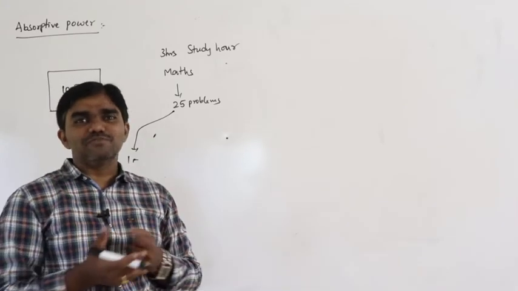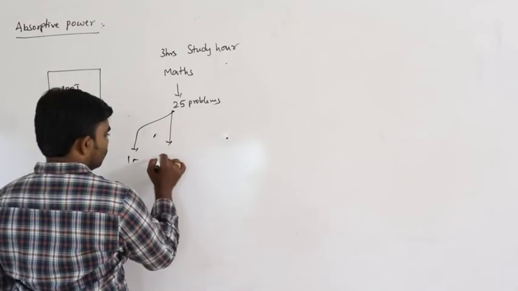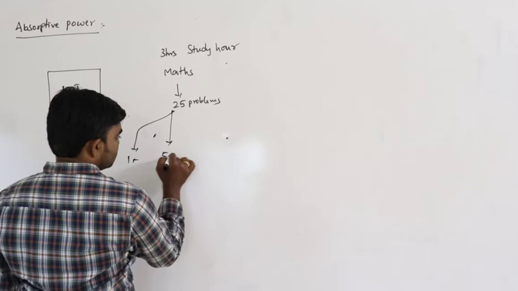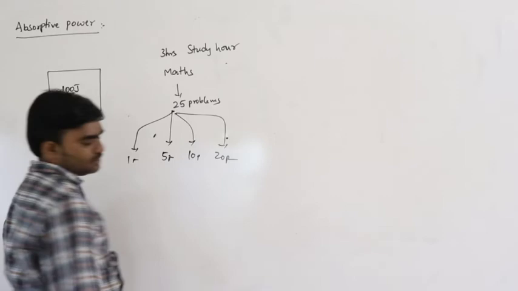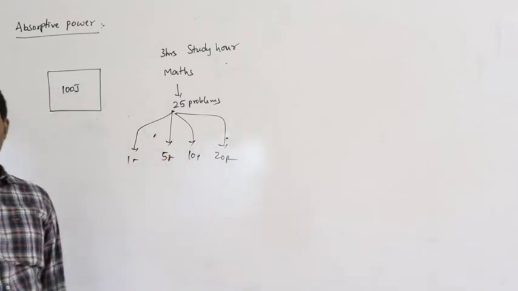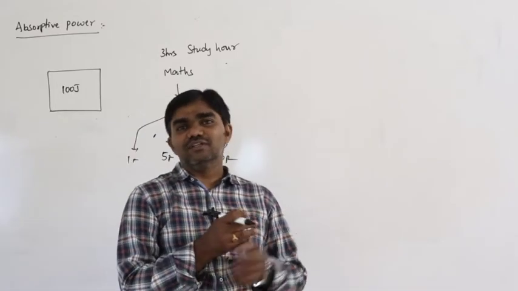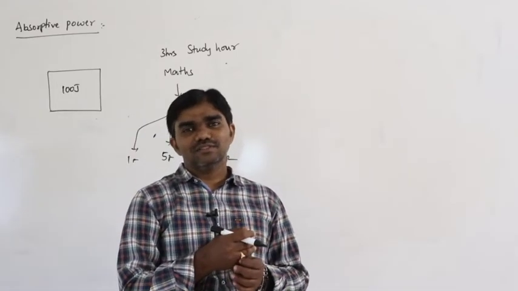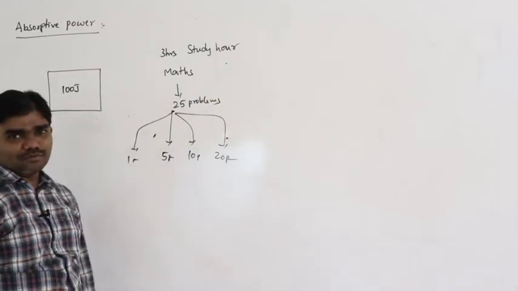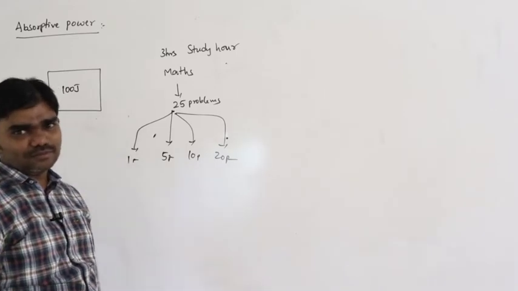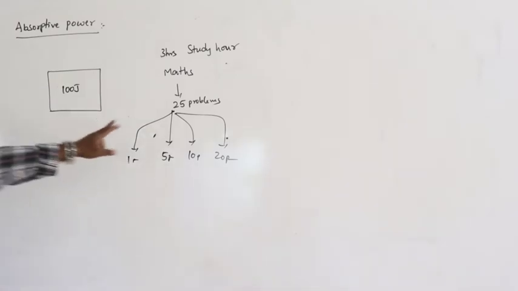That means a perfect absorber, like that. Some people can do 1 problem, some 5 problems, some 10, some 20 problems, depending on their caliber. Some people cannot do any problems; some may waste time chit-chatting with others in the study hours. Like that, there are different situations. So, this is the absorptive power, and that is the best example.